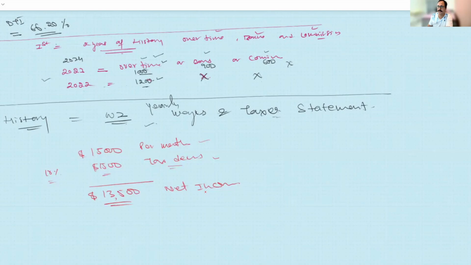What I'm telling you, you are taking 10% out of this 15,000, but you are not supposed to take it on 15. Why? Because 15,000 is my gross income, but then I have to pay $500. That is my insurance, maybe life insurance, and life insurance is always going to be deducted before my tax deduction.